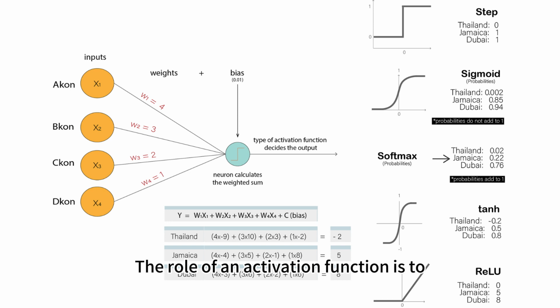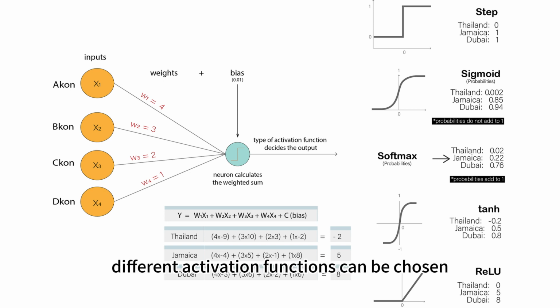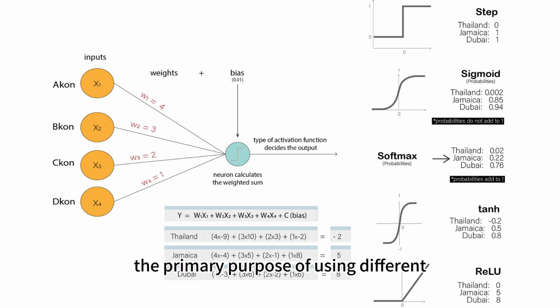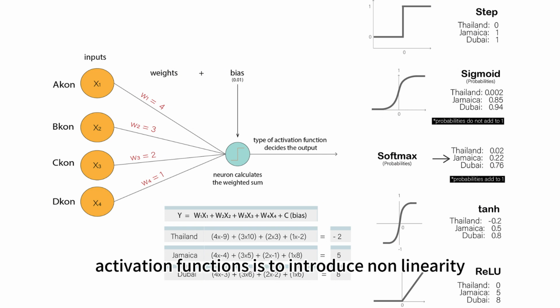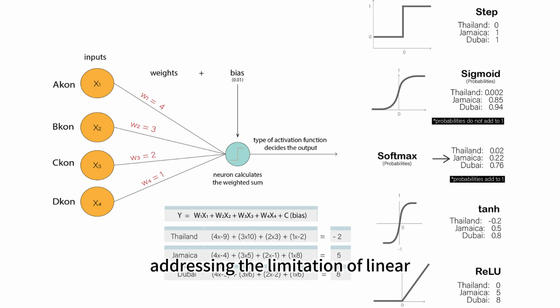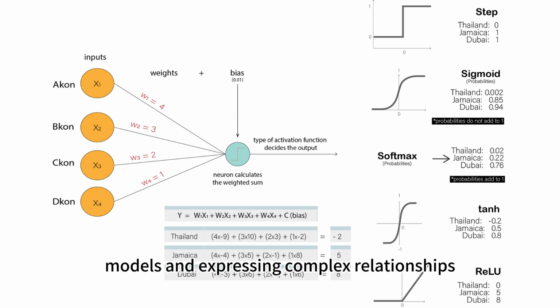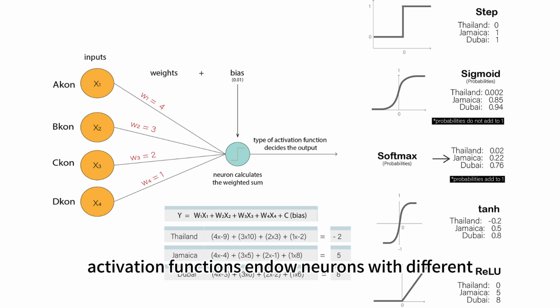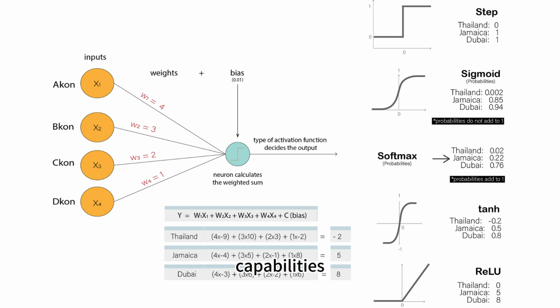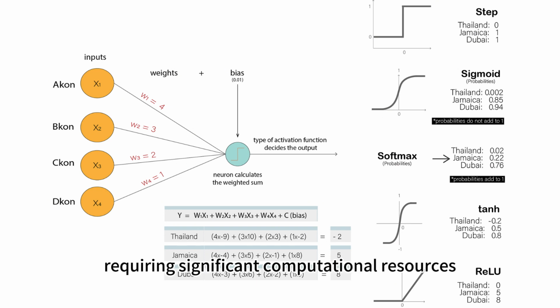The role of an activation function is to generate output based on the inputs and bias. Depending on the situation, different activation functions can be chosen. The primary purpose of using different activation functions is to introduce nonlinearity, addressing the limitation of linear models in expressing complex relationships. Different activation functions endow neurons with different capabilities. However, it's important to note that each activation function has its own pros and cons, with some being less effective and others requiring significant computational resources.